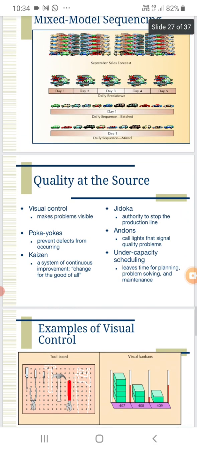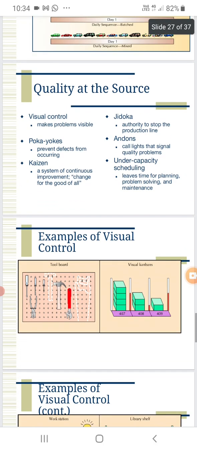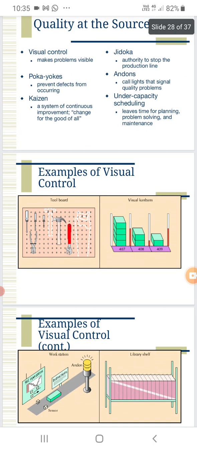Then quality at the source. Quality means after production, the quality of the specimen will be tested, and in that, visual inspection was also there. So if the specimens have a similar look, we can say it is accurate without measuring the dimensions.